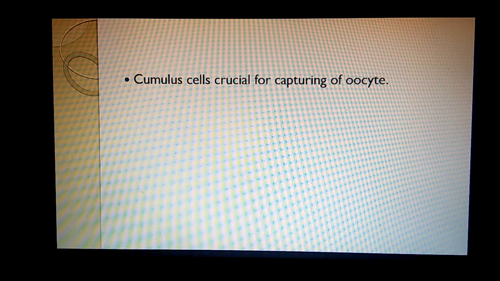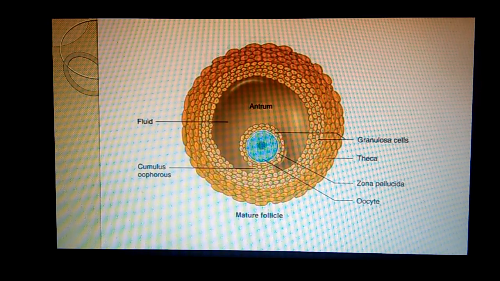The larger the number of cumulus cells surrounding the oocyte, the bigger the size will be, so the fimbriae will be at ease to capture this cumulus oocyte complex. And when this complex is traversing the fallopian tube, the sperm will be at ease to fertilize it. So this is again a diagram which is showing you a mature Graafian follicle.